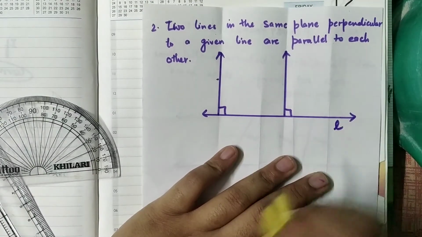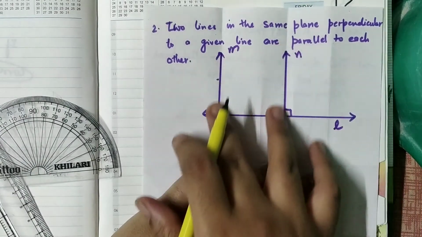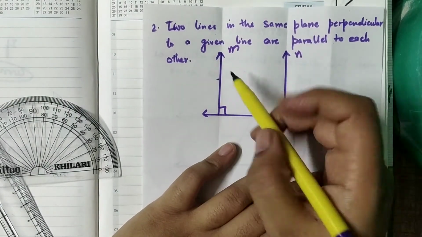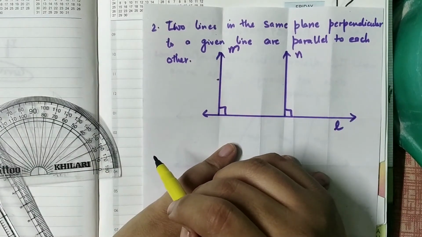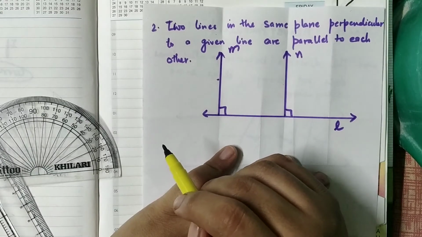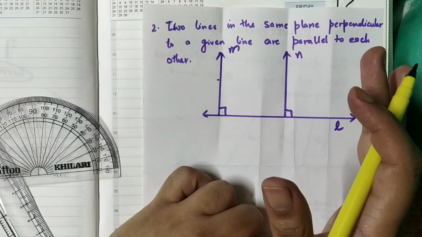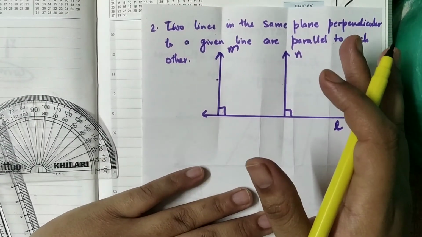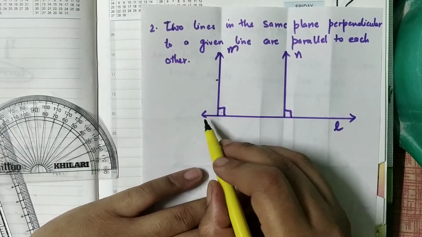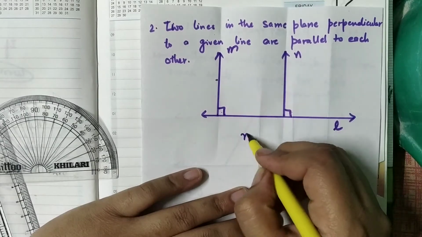This is my baseline, suppose the name is L. So M and N both are perpendicular on L. I can show that M and N are parallel to each other. As you already know about the corresponding angles, if one pair of corresponding angles are equal, then the lines are parallel. In this case, these two are the corresponding angles and both are equal to 90 degrees, and L is acting as a transversal here. So I can say that M is parallel to N.